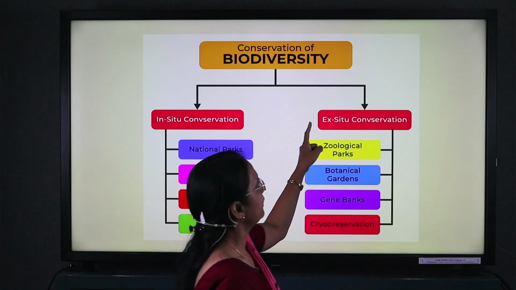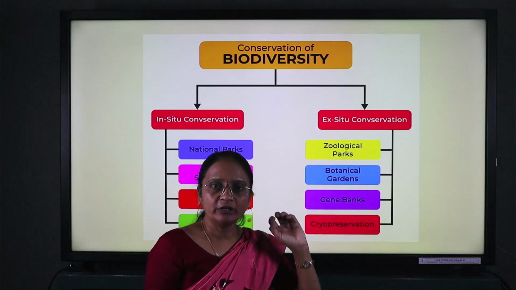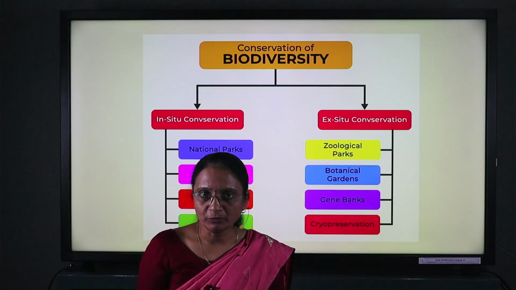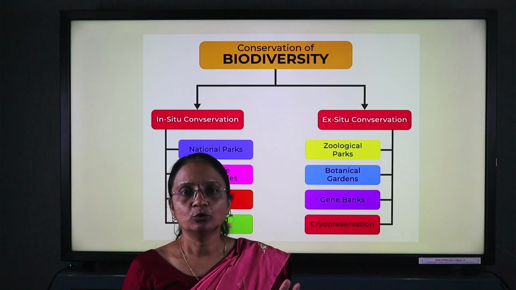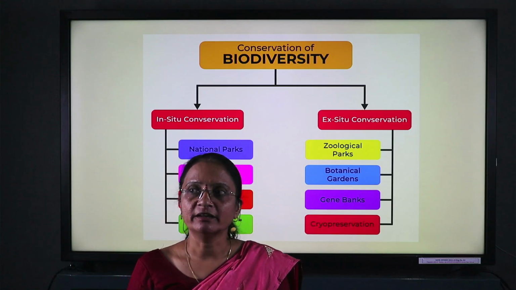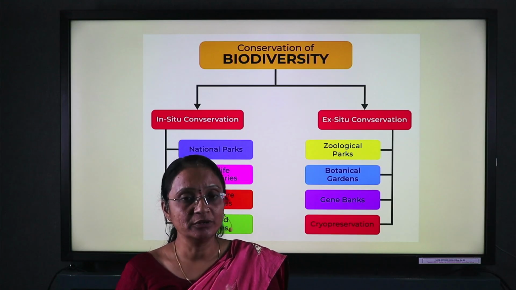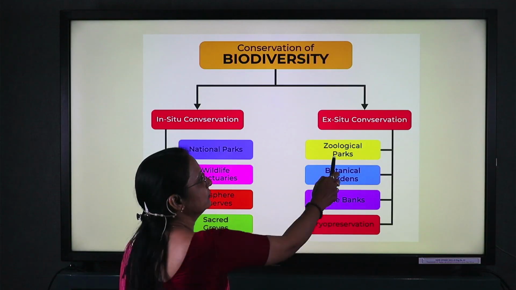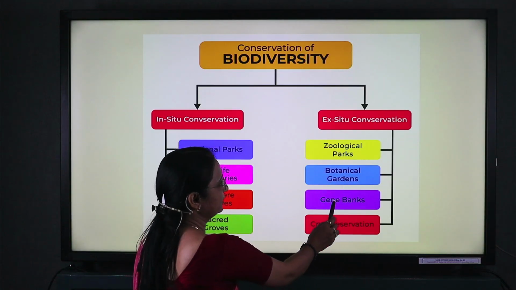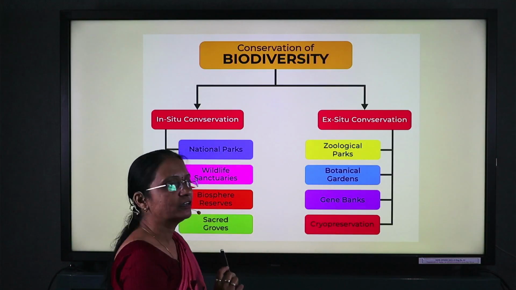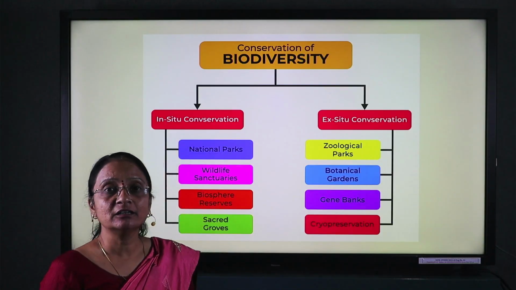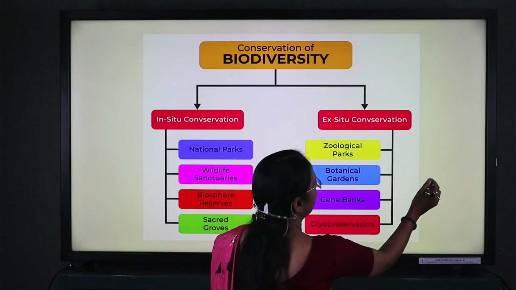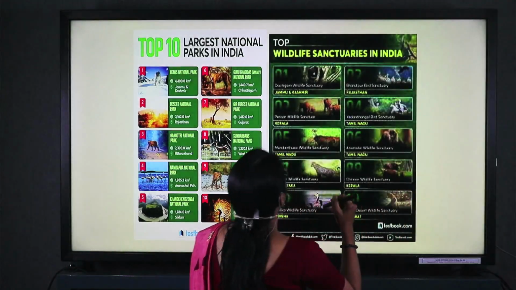And what about ex situ? You have to protect the animals and plants apart from their natural habitat. You collect them from their natural habitat and preserve them in an artificially prepared area. Zoological parks, botanical gardens, gene banks, and cryopreservation are methods where you protect them apart from their natural habitat.